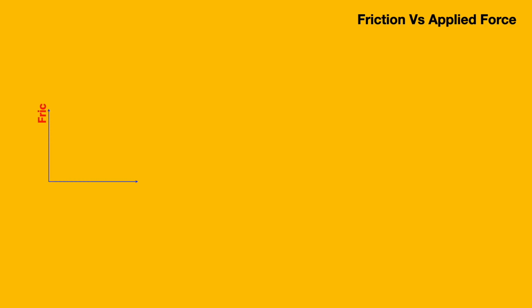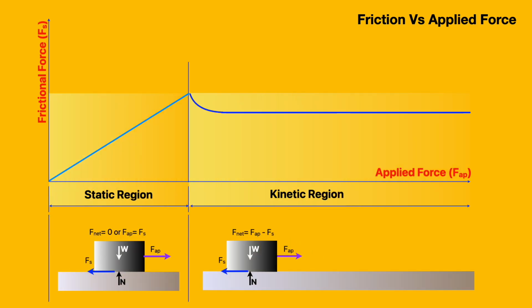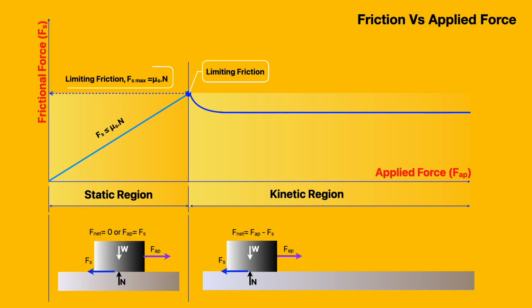If we plot friction against the applied force, we can observe two distinct regions: static friction and kinetic friction. In static friction region, as you gradually apply force to an object at rest, static friction increases linearly with the applied force. This continues until it reaches a maximum value known as the limiting friction. At this point, the object is on the verge of motion. At the point of limiting friction, the static friction force is equal to the coefficient of static friction multiplied by the normal reaction force. In this case, net force is equal to zero because the object is still at rest.